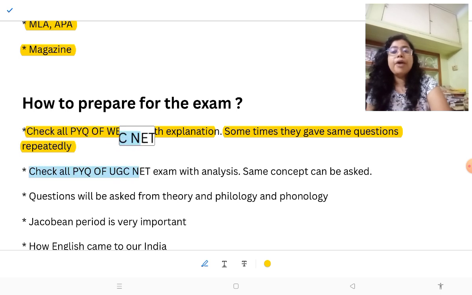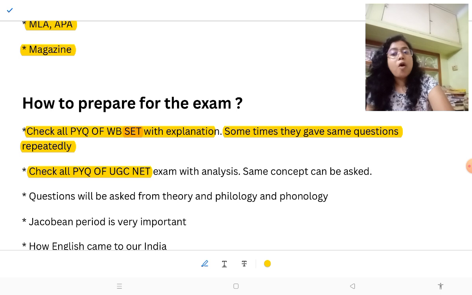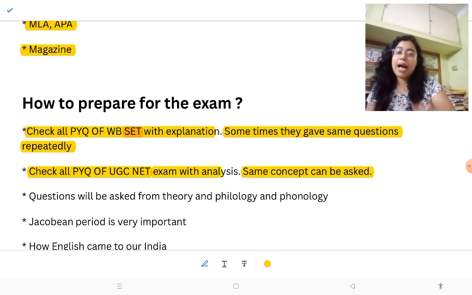Check all PYQs of UGC NET. You should know from 2014 to 2024, because sometimes they ask previous years' questions and give the same question as it is. So check all PYQs of the UGC NET exam. Some concepts can be asked.